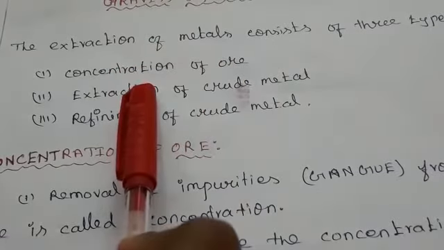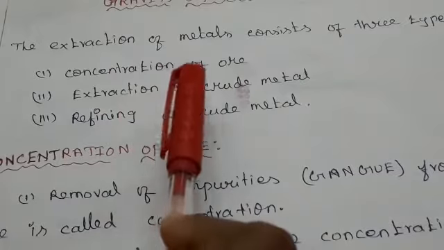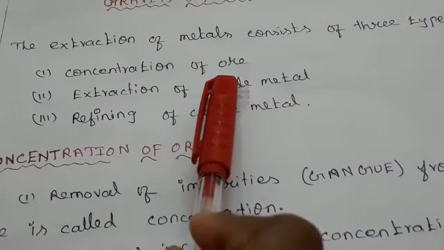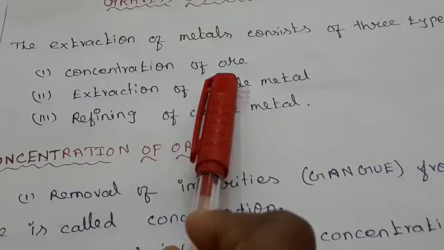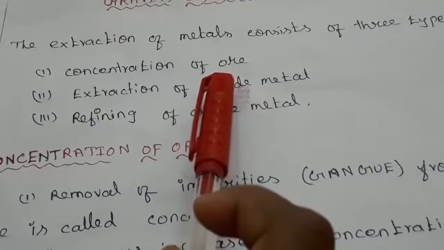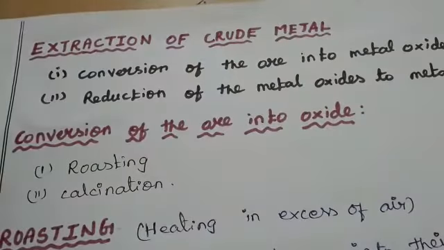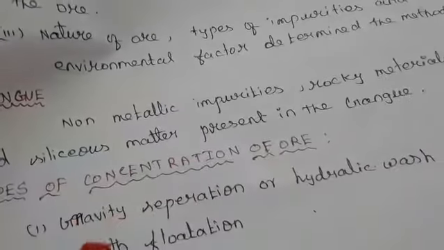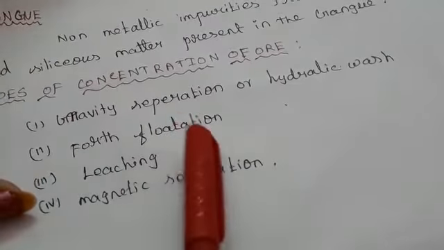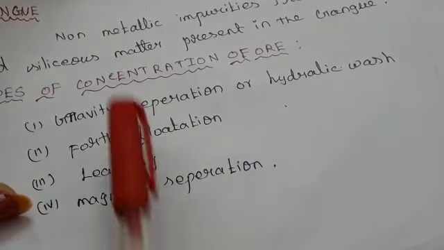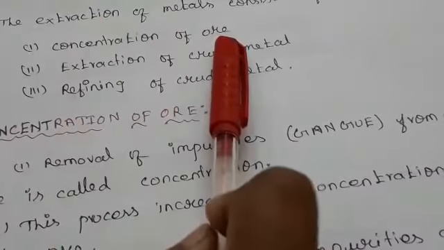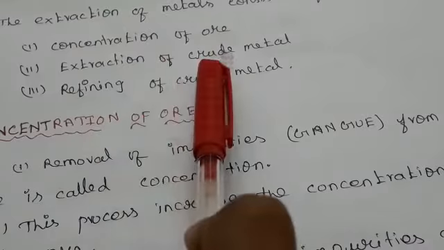What do we mean by concentration? Concentration means removing the gangue material. Concentration has four types: gravity separation, froth flotation process, leaching, and magnetic separation. Already we have seen the concentration of ore. Now we are going to see the extraction of crude metal.